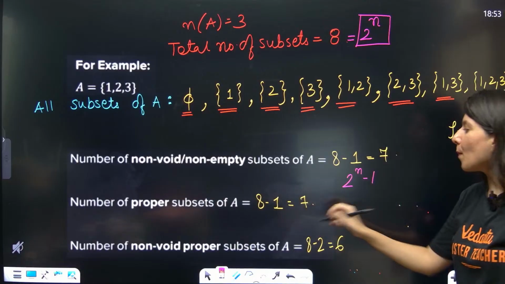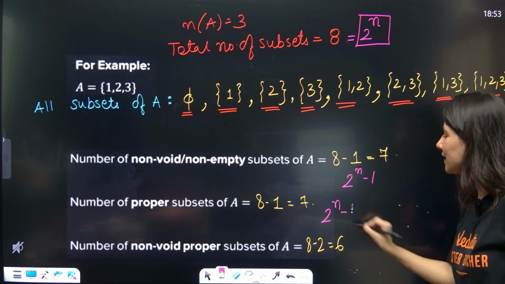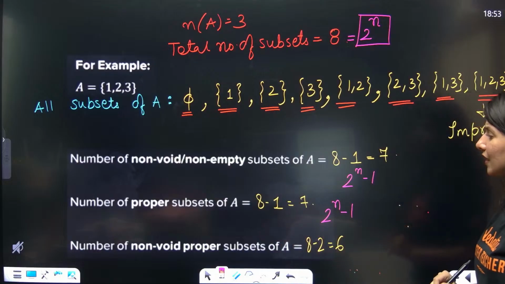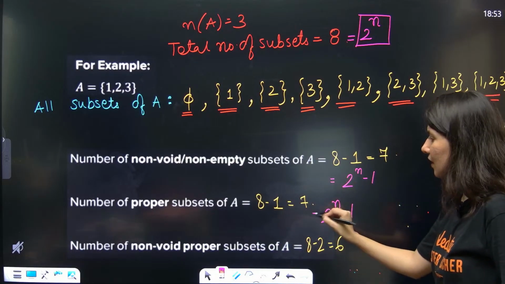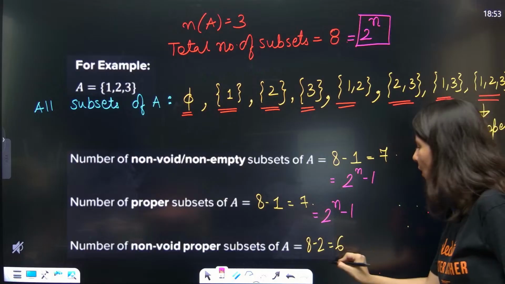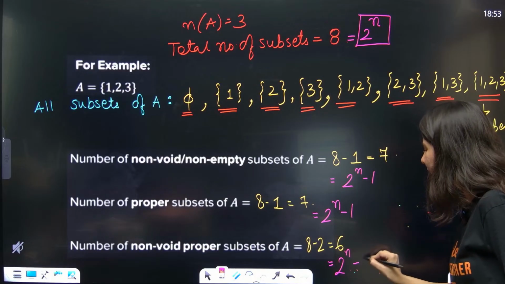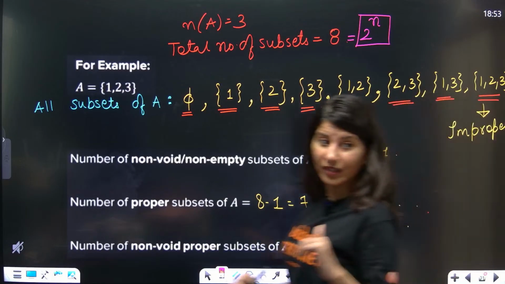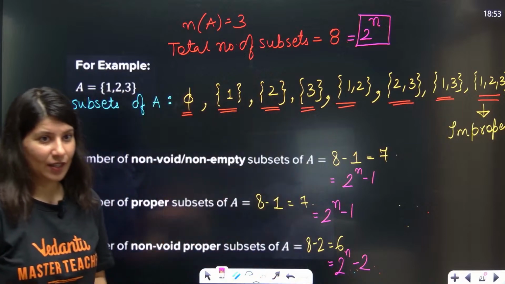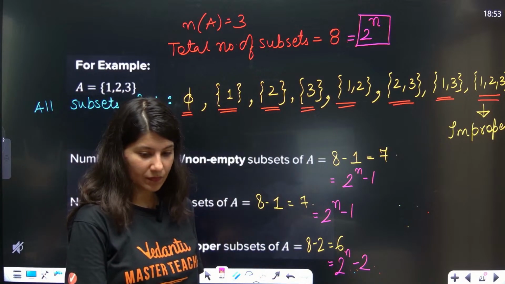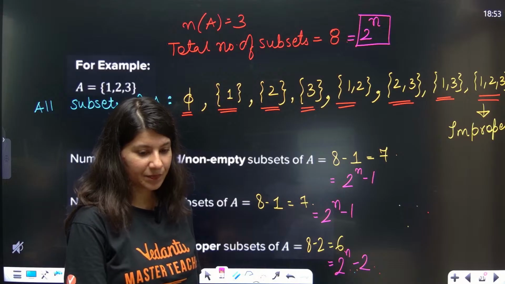Total number of proper subsets will be 2 power n minus 1 again. Total number of non-void proper subsets is 2 power n minus 2. Alrighty. Clear?